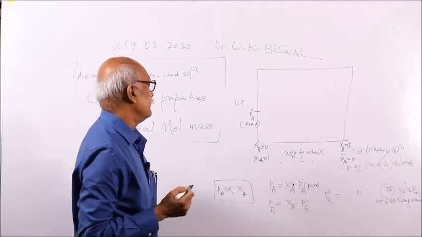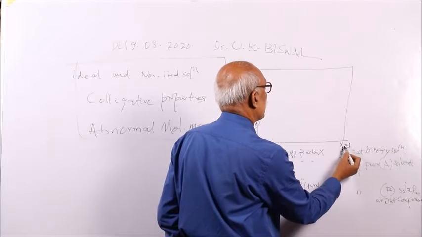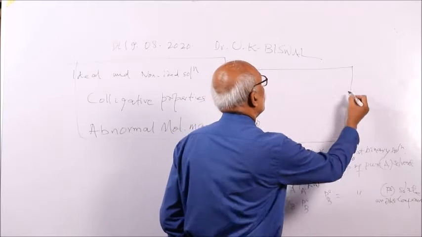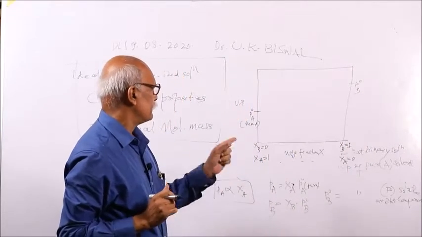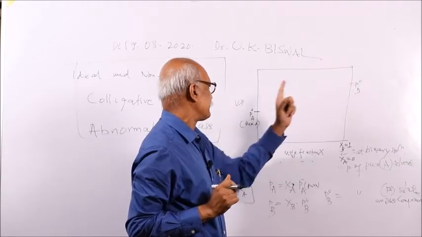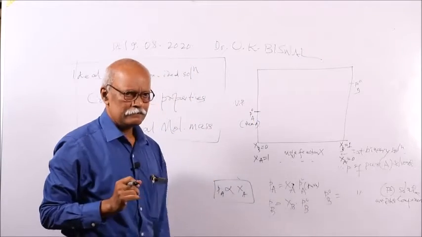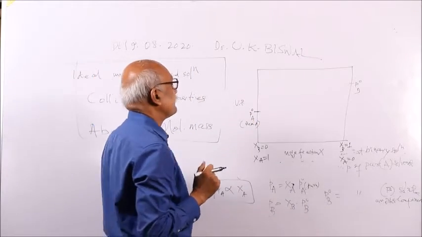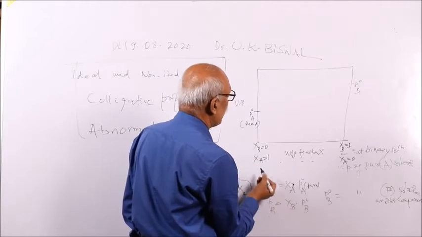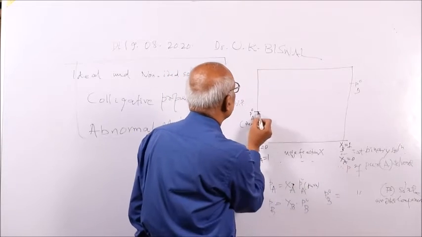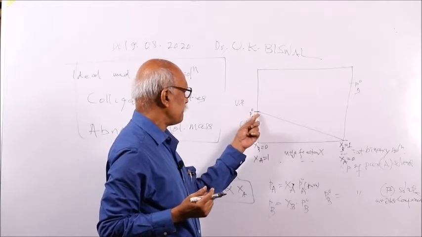Similarly, let us say here XB is equal to 1 and XA is equal to 0, that means only B is present, A is 0. So let us say PB naught. And let us suppose component B has a higher vapor pressure than component A. That means B is more volatile than A. Then let us see what happens to the partial pressure. You see PA is proportional to XA. As XA gradually decreases, the plot will be like this. Here it is maximum, here it is minimum.